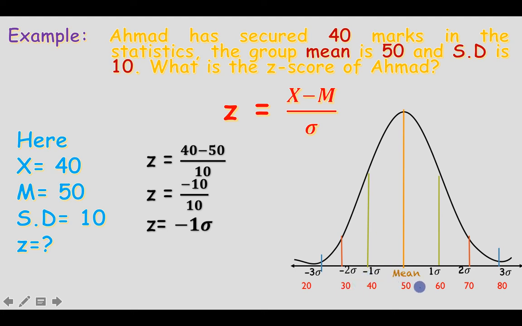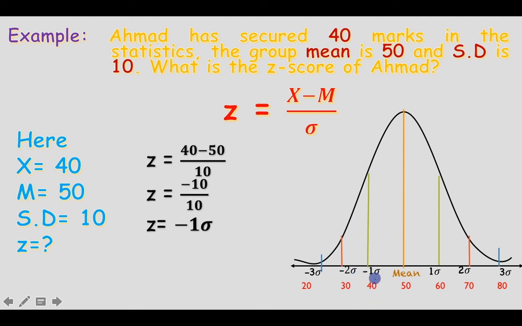When we add 10 to this mean, 50 plus 10 is 60, 60 plus 10 is 70, and 70 plus 10 is 80. The same on the other side: 50 minus 10 is 40, 40 minus 10 is 30, and 30 minus 10 is 20. Now you can see where this 40 score lies in this normal probability curve, and it is here.